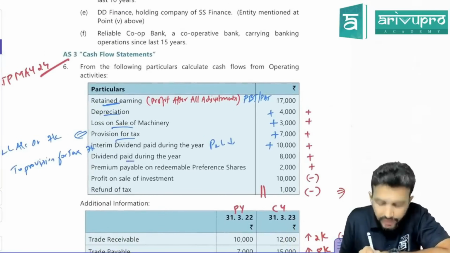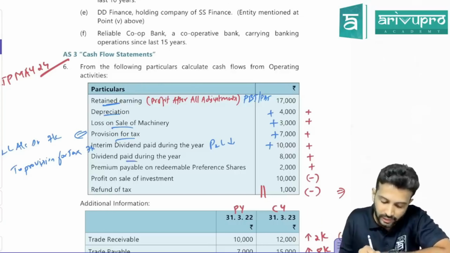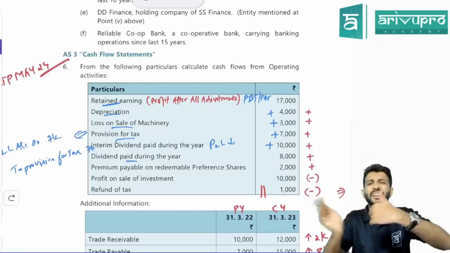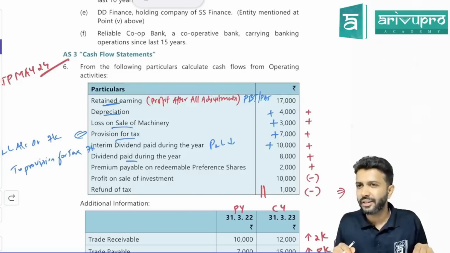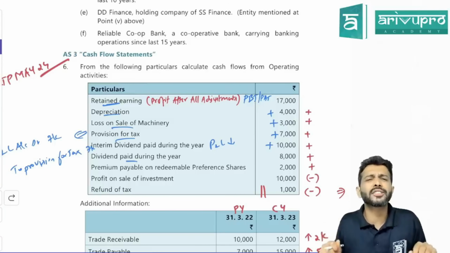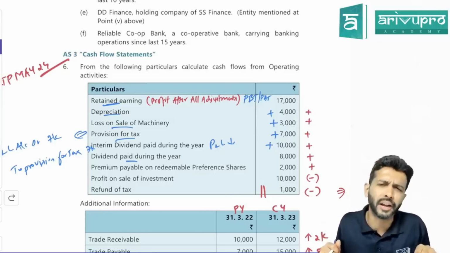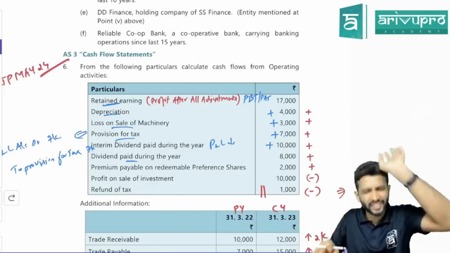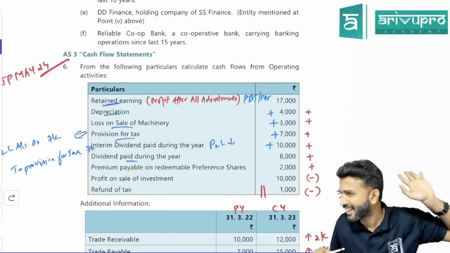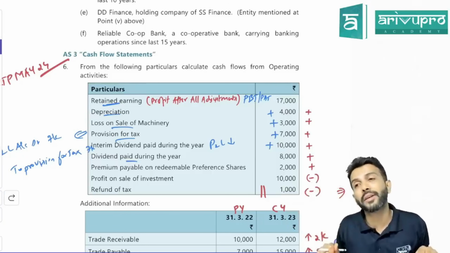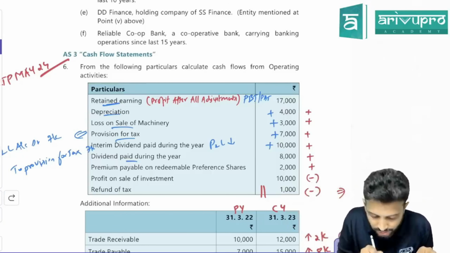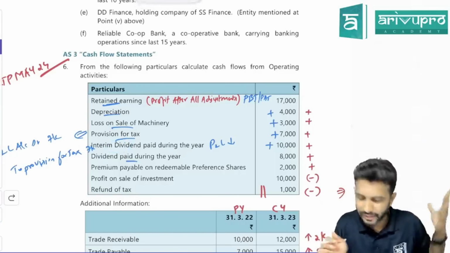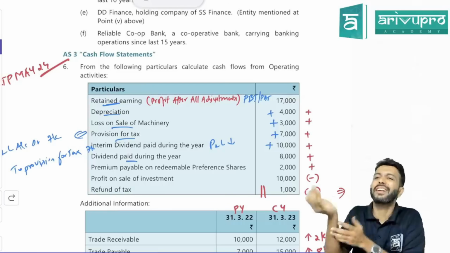That's one. Next, dividend paid. Sir, interim dividend means dividend declared between two annual general meetings. It's like shareholders are continuously asking for dividend. The company tells them, take this and keep quiet. Some amount you give for the time being. After the year closes, then we will give you the final dividend. So this interim dividend is a small, time-being dividend. This dividend paid is the final dividend that they're talking about.